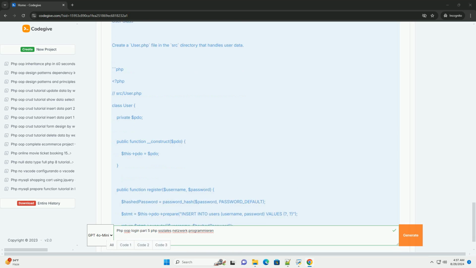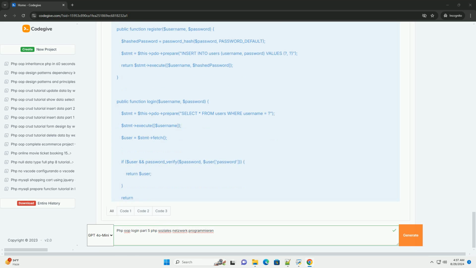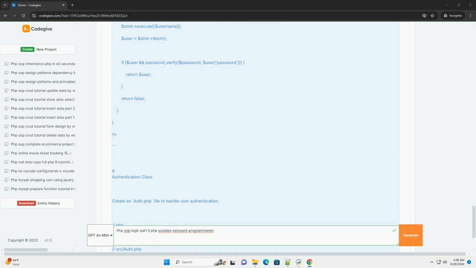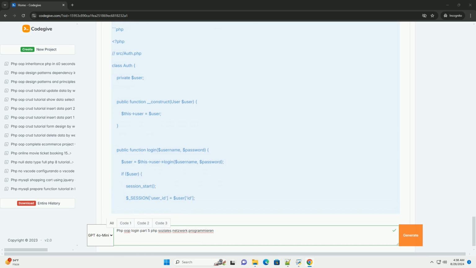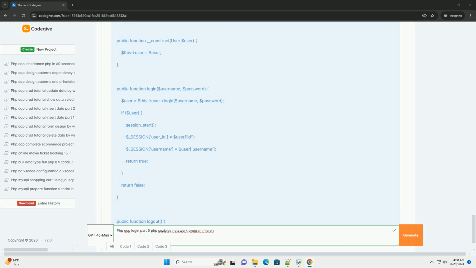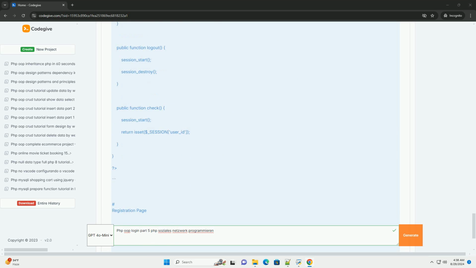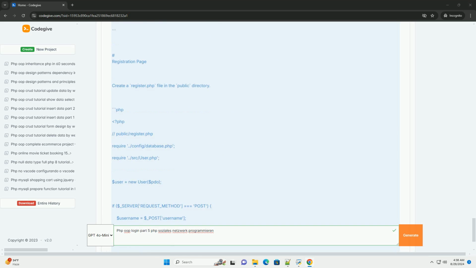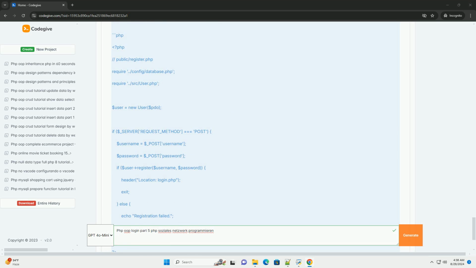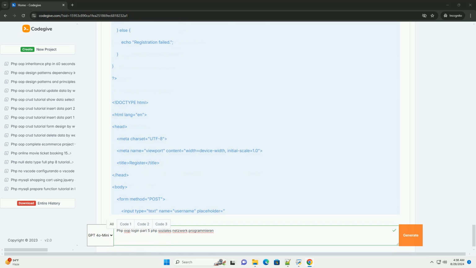The tutorial guides developers on creating a robust login form that captures user input and validates it against stored data in a database. Error handling is also covered, ensuring users receive appropriate feedback during the login process. Additionally, the series discusses session handling to maintain user state across the application, enabling features like Remember Me functionality.